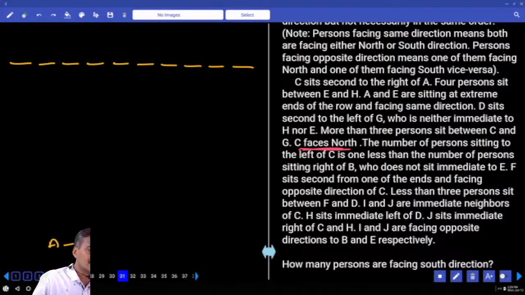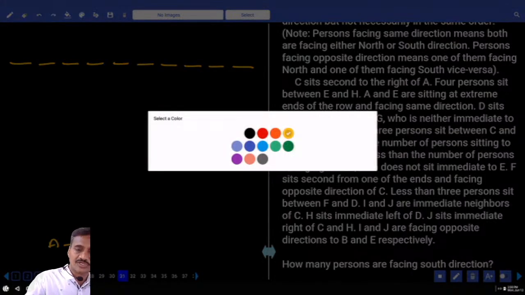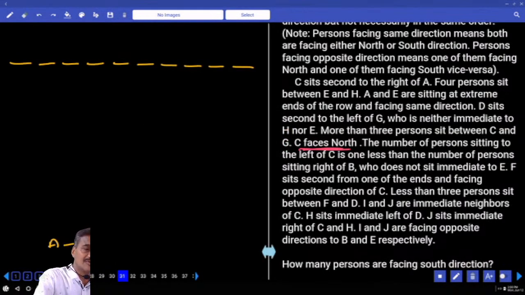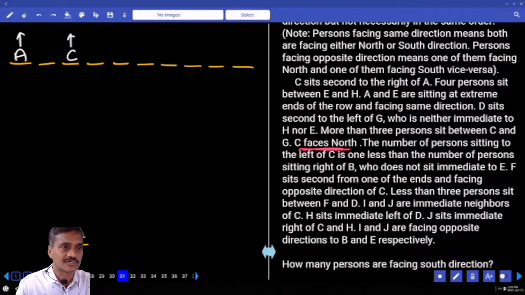As C is facing north, A is also facing north. Both A as well as C must be facing north, and C is seated second to the right of A. Is this fixed or not? Now C sits second to the right of A and C is facing north.